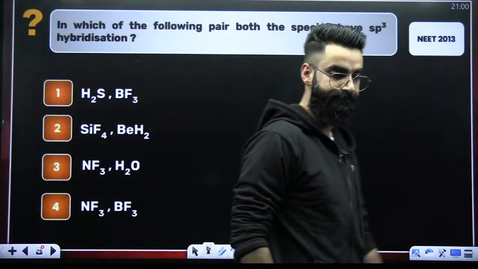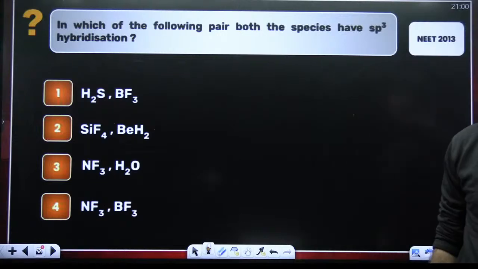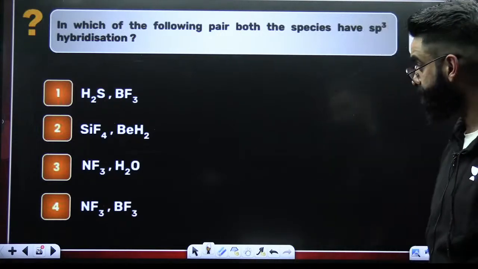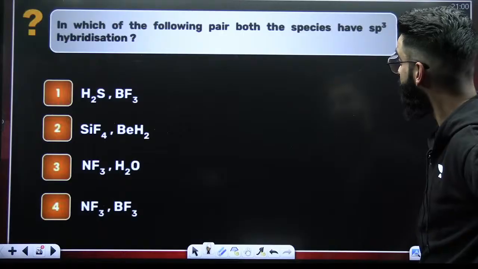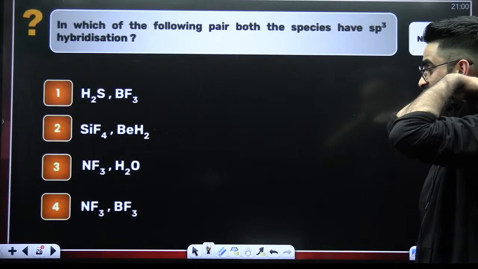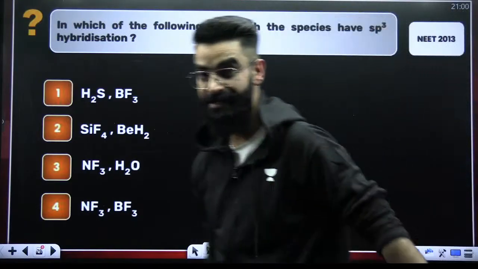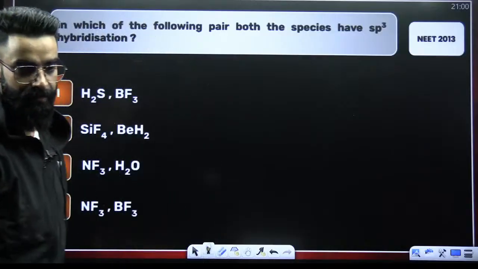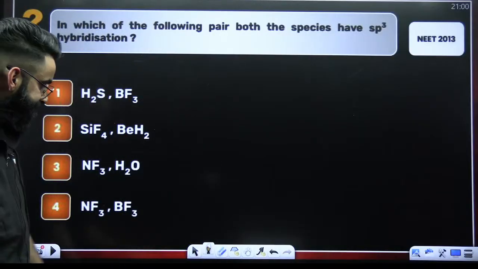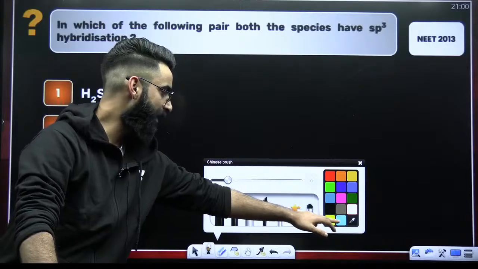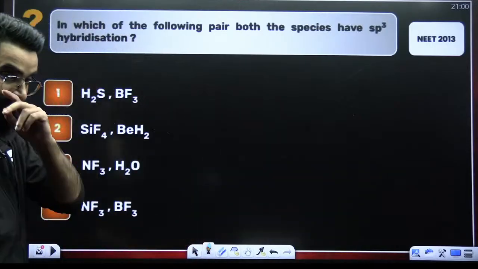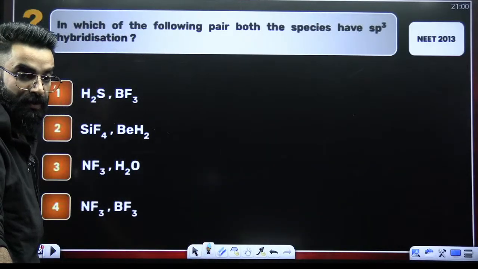Look at this one. In which of the following pair, both the species have sp3 hybridization? Both have sp3, they are saying. This is something which you should be able to solve.